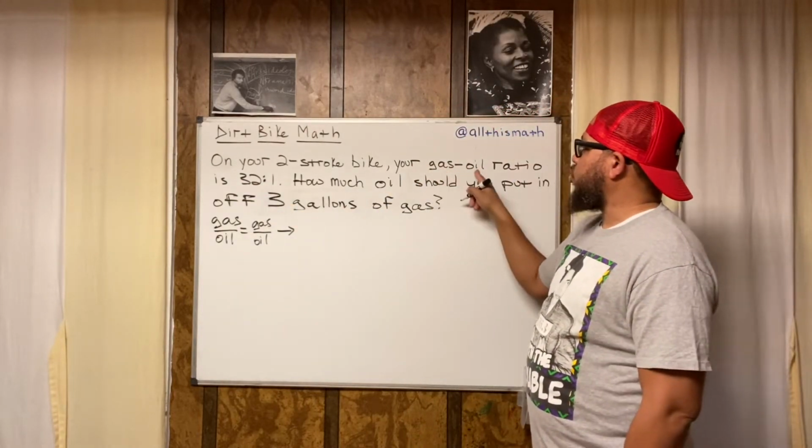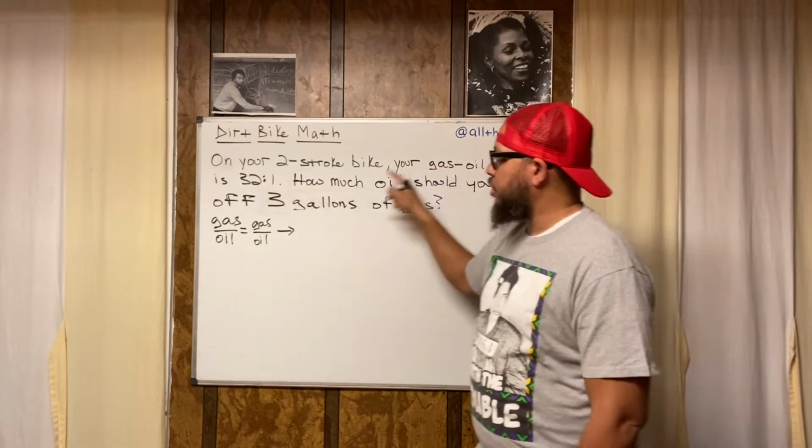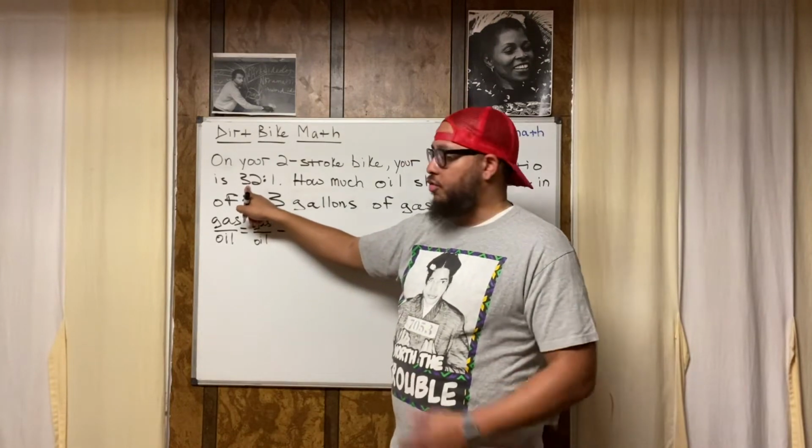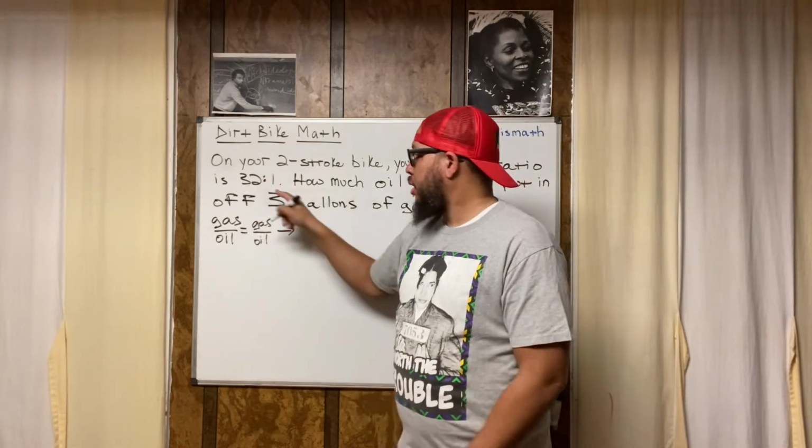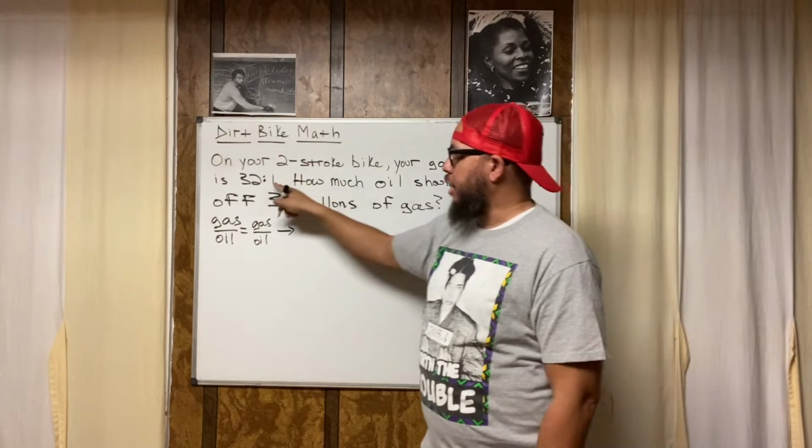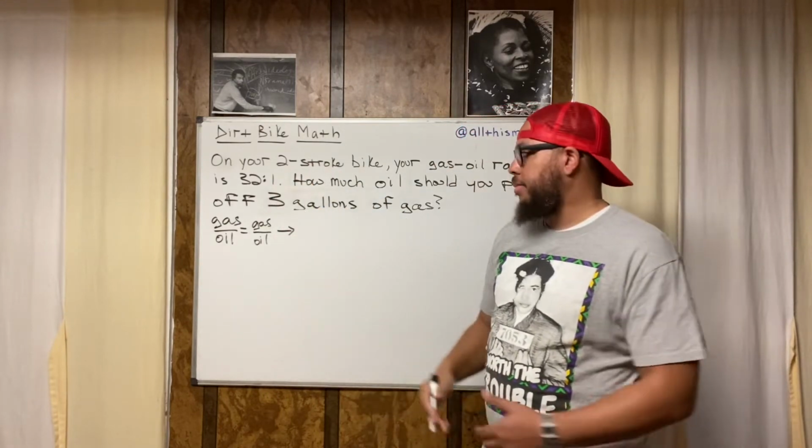It's called a gas-oil ratio. So the gas is first. This first number represents the amount of gas. Oil is second. This second number represents the amount of oil. All right, that's how we know.